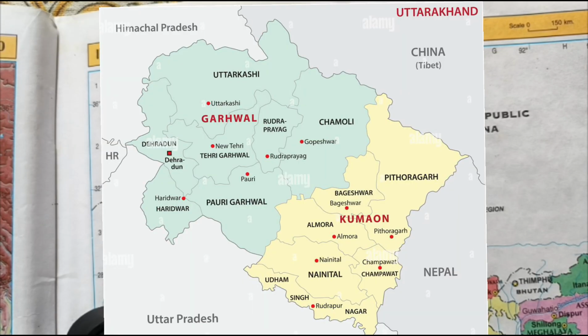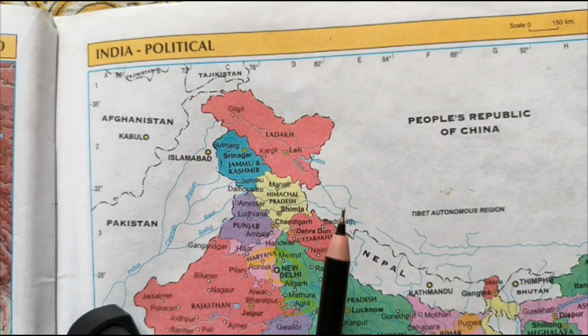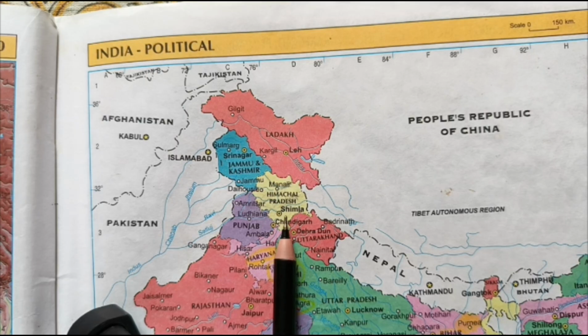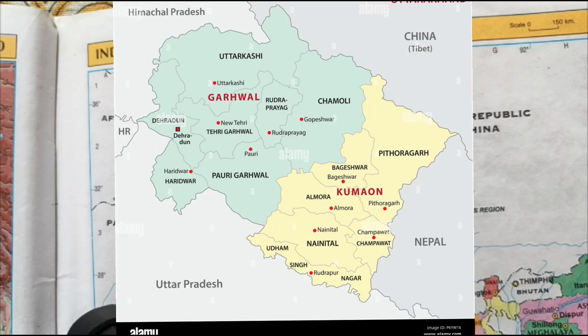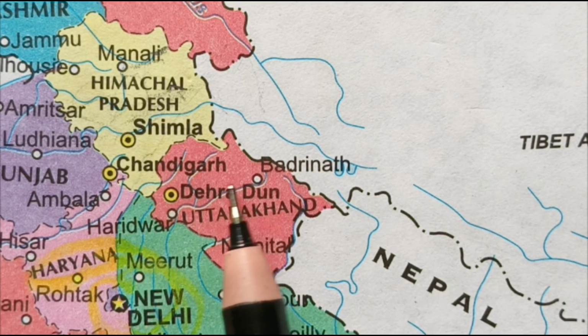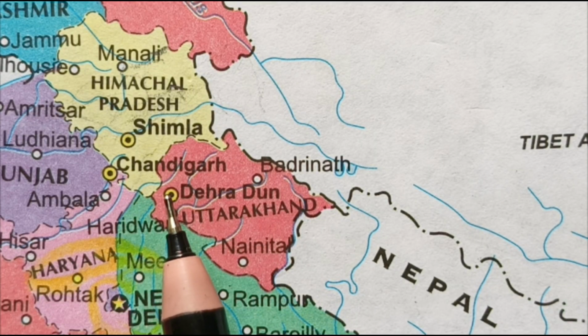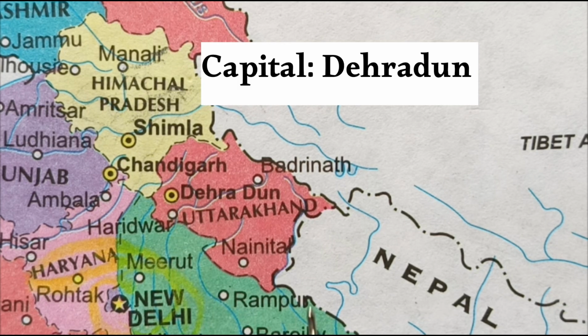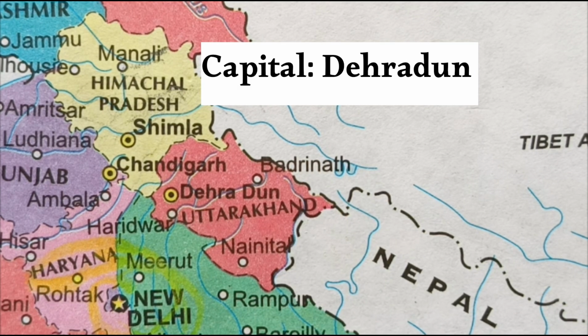Let us now try to understand this Indian state of Uttarakhand with the help of a map. As can be seen from this map, it shares an international border with Nepal and the People's Republic of China, and this is the Tibet Autonomous Region on this side. Towards the west and southwest it shares a border with Himachal Pradesh and Uttar Pradesh. The capital of the state of Uttarakhand is Dehradun, and some of the other important towns seen in this map are Nainital and Badrinath.